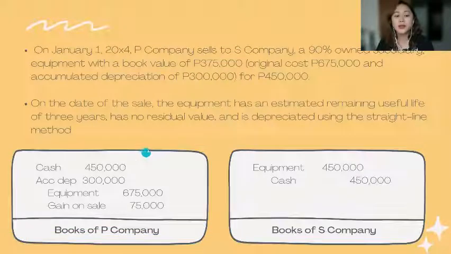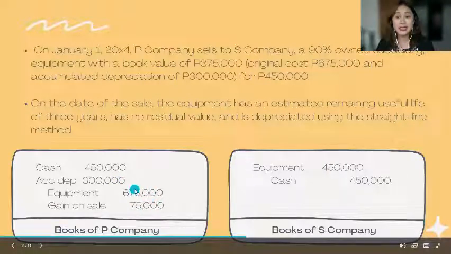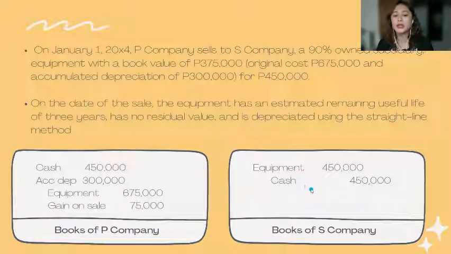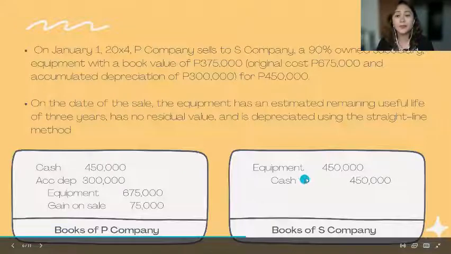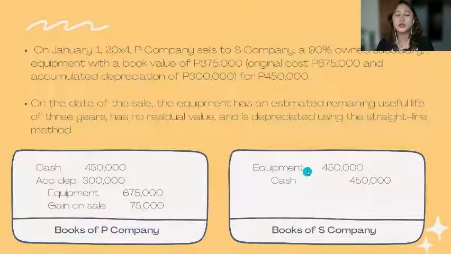Okay. So, sa point of view ni P, ni parent, nung nagbenta siya, naka-receive siya ng cash na 450,000. Then, i-recognize niya ang kanyang equipment costing 675,000 with accumulated depreciation of 300,000 and treat the 75,000 as gain on sale niya. Si S naman, nung binili niya yan, debit equipment and credit to cash. Ganito yung i-record nila sa kanilang individual books. So, ganyan talaga i-record nila regardless kung iko-conso sila later on, kasi ang adjustments will be posted in the conso worksheet only but not in their own books. Okay.